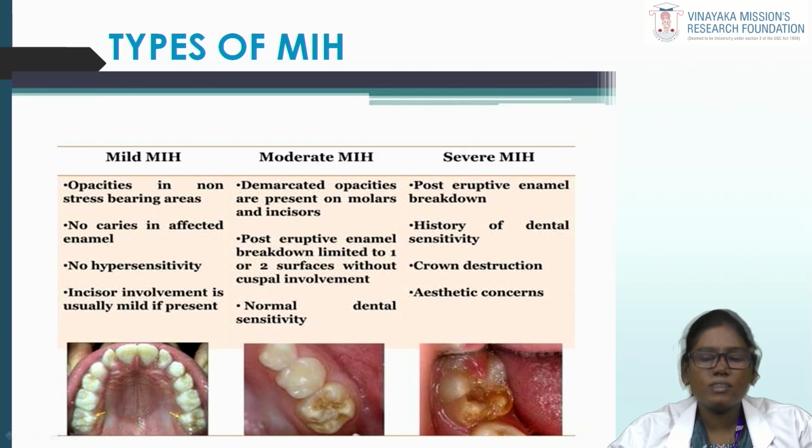In severe cases, post-eruptive enamel breakdown is the most common distinguishing feature, with a history of dentinal hypersensitivity, and if left untreated, they can progress to crown destruction and chronic inflammation of the pulp, with aesthetic concerns.